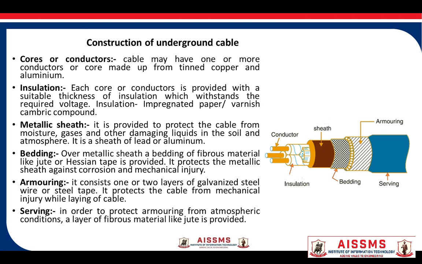It consists of one or two layers of galvanized steel wire or steel tape. It protects the cable from mechanical injury while laying it and during the course of handling. And the last layer is serving. A layer of fibrous material like jute is provided over armoring and it protects armoring from atmospheric condition.